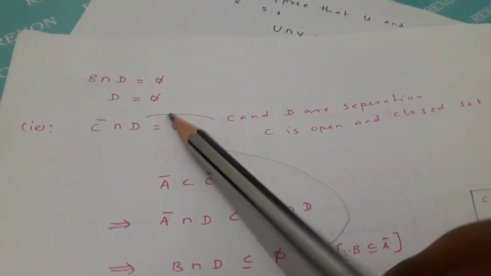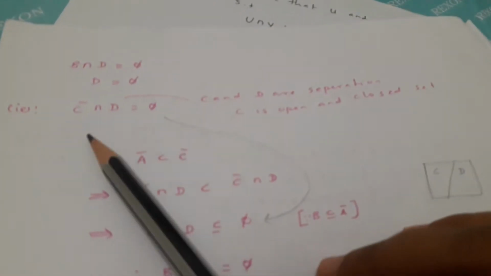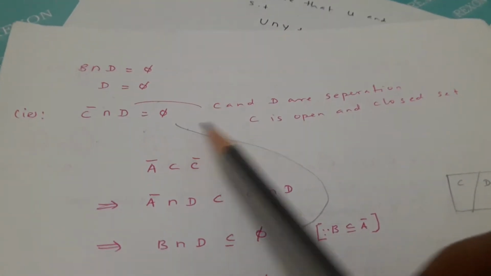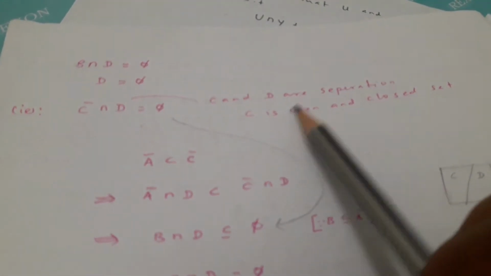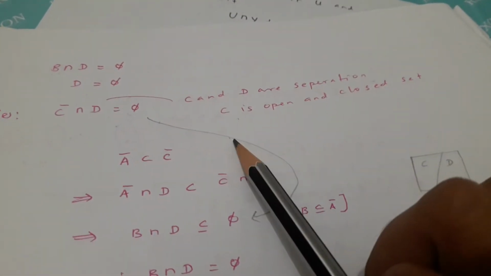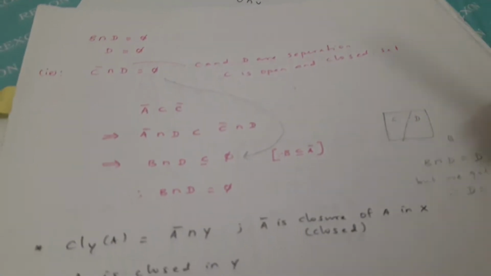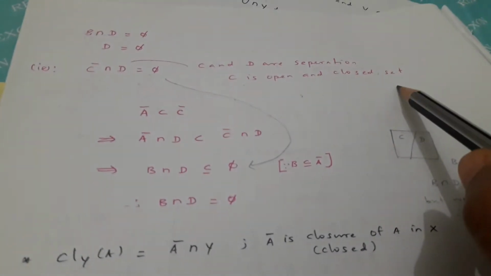Therefore D should be empty. That is, C closure intersection D is empty. It means C and D are separations, since C is open and closed. Because of closure we have concluded C is open and closed.